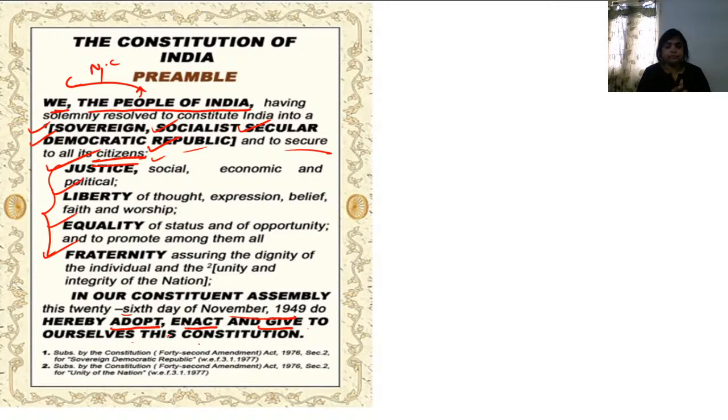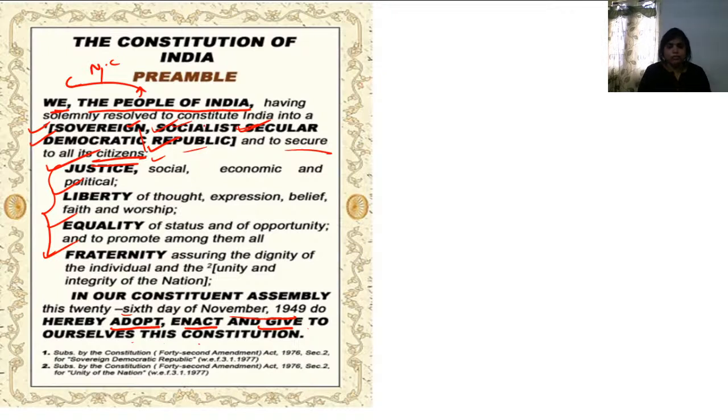So please understand that this is not the original constitution, because in the original constitution you will not see the word sovereign. I mean, you will not see the words socialist, secular in the original constitution. You will see only sovereign, democratic, and republic in the original constitution. So let's discuss this now.